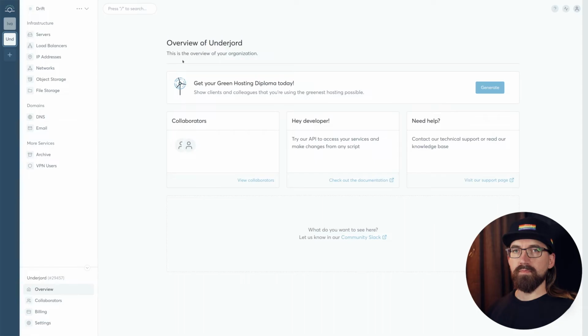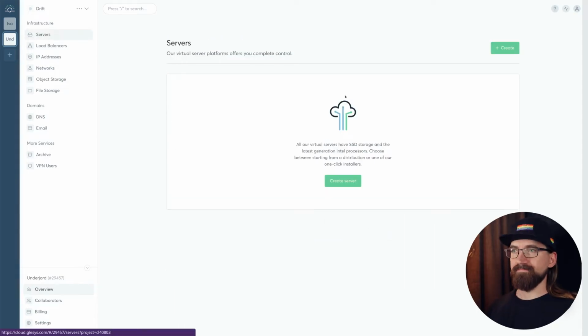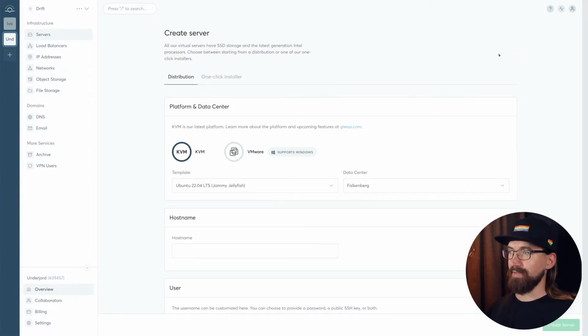Let's get to it. So we're here in the GleSYS Cloud UI. We want to create a server. So we go to servers. We go to create, the big green button. Makes sense. KVM should be good. Ubuntu, yeah, a long-term supported release. That seems good to me.